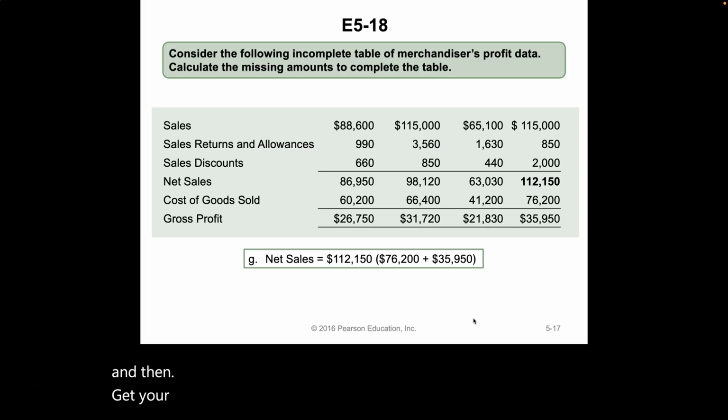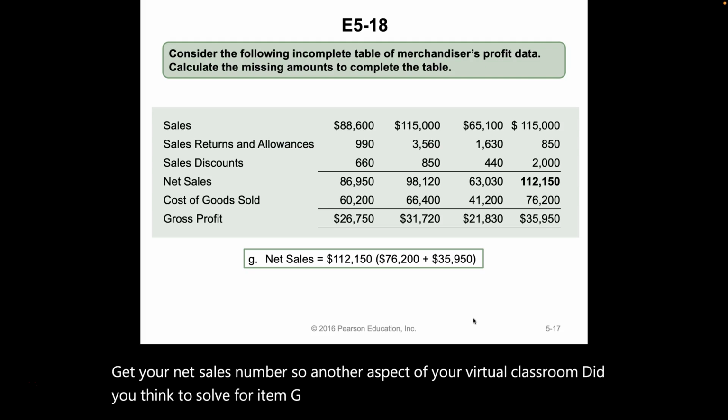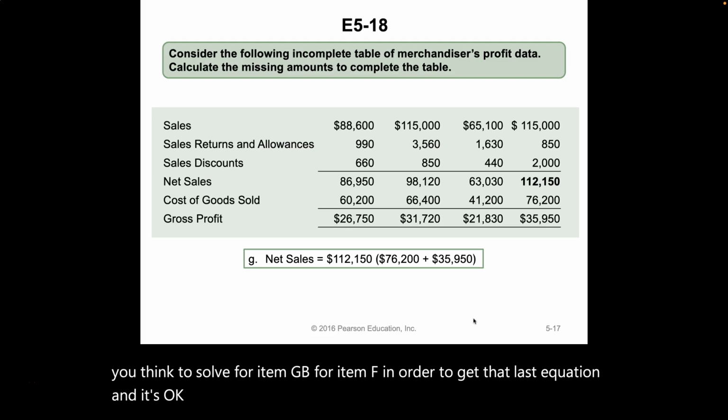For the last one, I would recommend that you do item G first and then get your net sales number. So another aspect of your virtual classroom, did you think to solve for item G before item F in order to get that last equation? And it's okay if you didn't. That's why we're learning.